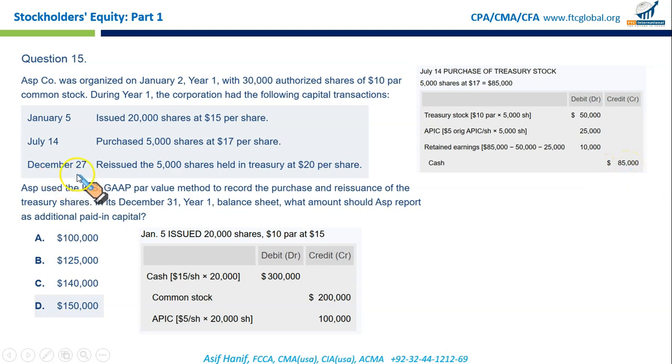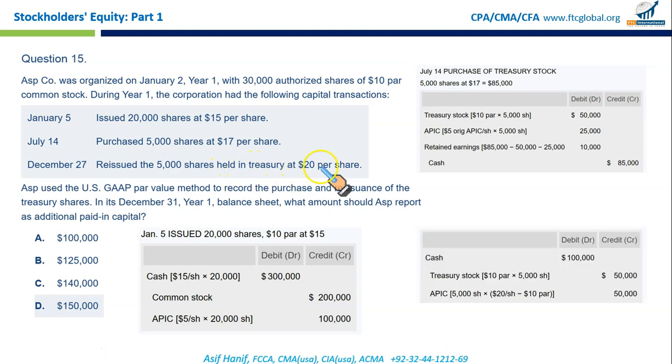Then on December 27th, reissued 5,000 shares held in treasury at 20 per share. So 20 per share times 5,000. That's what you receive, $100,000. What is the par? Par is 10. 10 times 5,000. You credit treasury stock with 50,000, and the difference goes to additional paid in capital. So very straightforward approach under the par value.